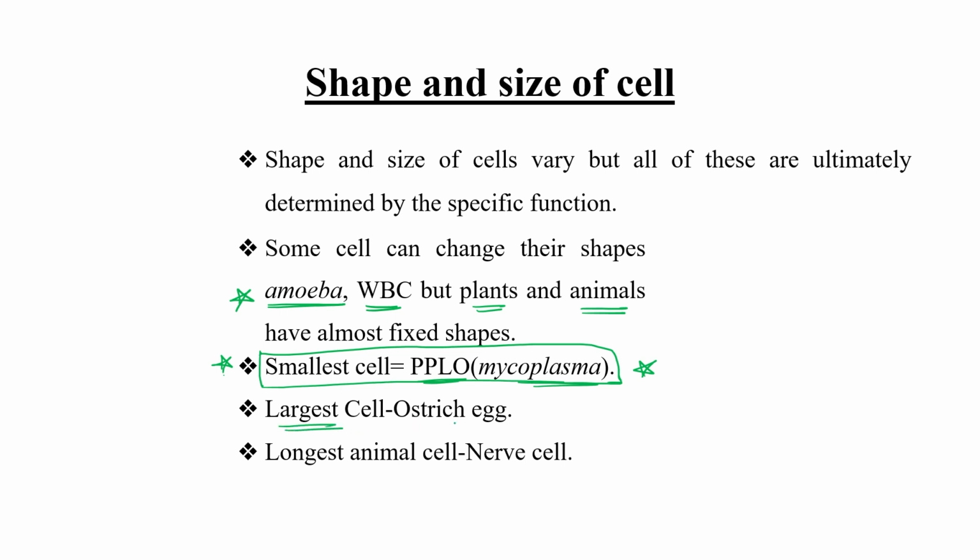The ostrich egg. That is a single cell and the largest cell. And the longest one is the nerve cell. These few examples are given in your NCERT book. That's why I have also quoted this over here.